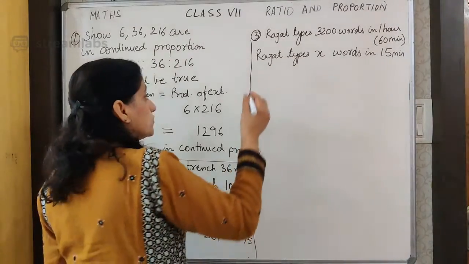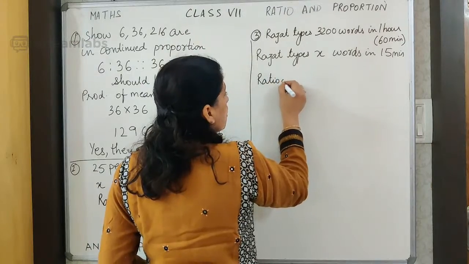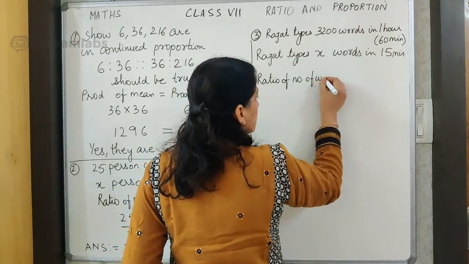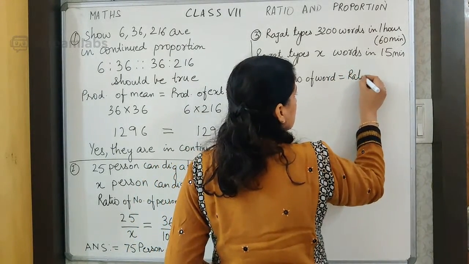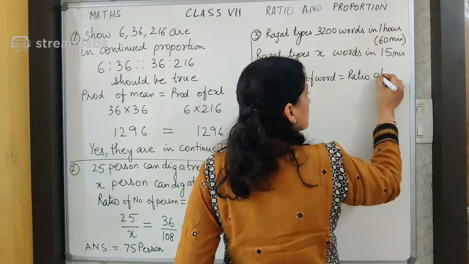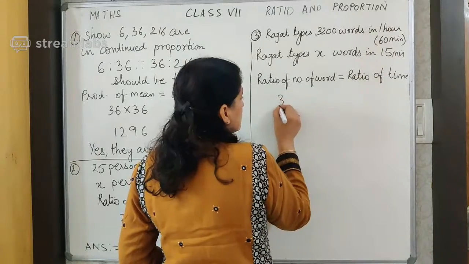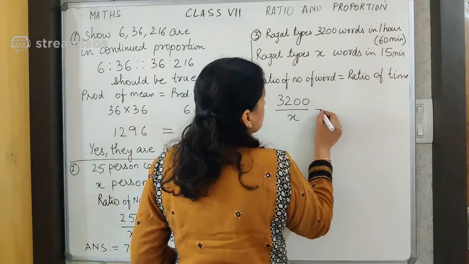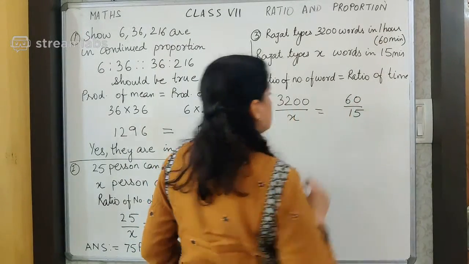So we will write over here now the ratio of number of words should be equal to ratio of time. So simple. Now the number of words over here is 3200 upon X should be equal to 60 upon 15.